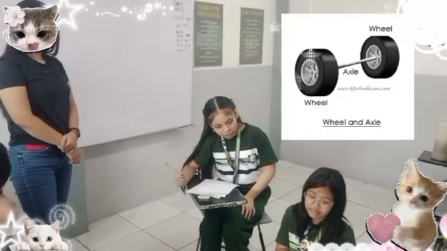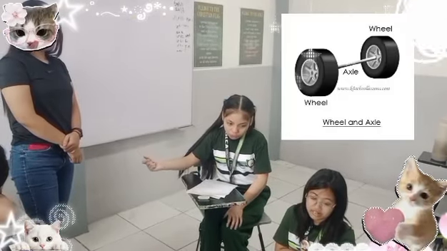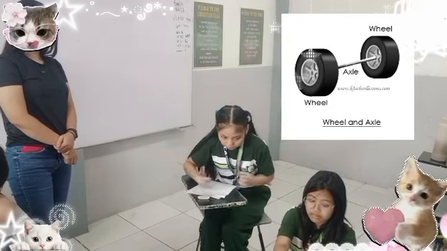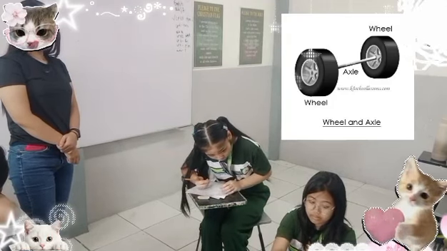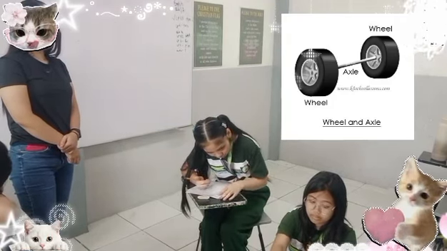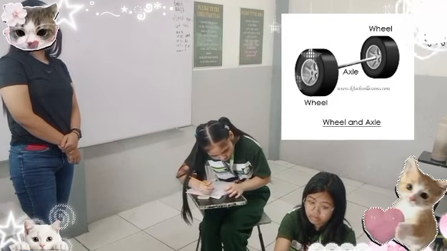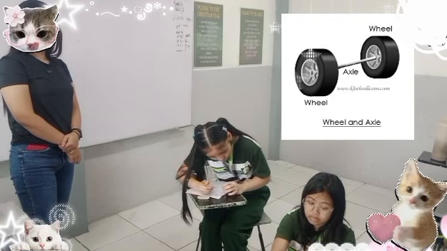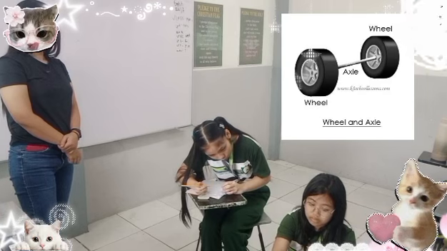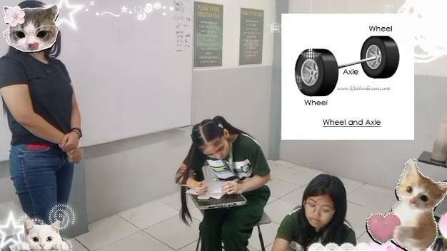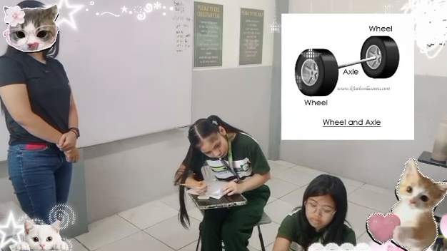The wheel and axle in action. It consists of two wheels with a rod in between. The movement of rolling produces friction. One example is the wheel of the car.